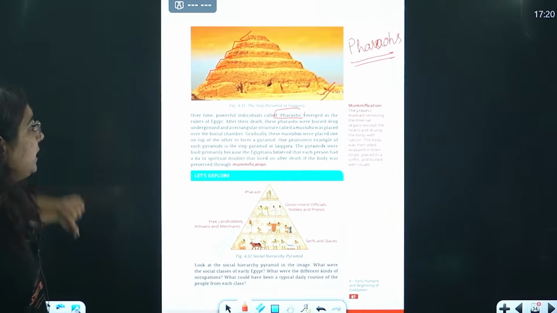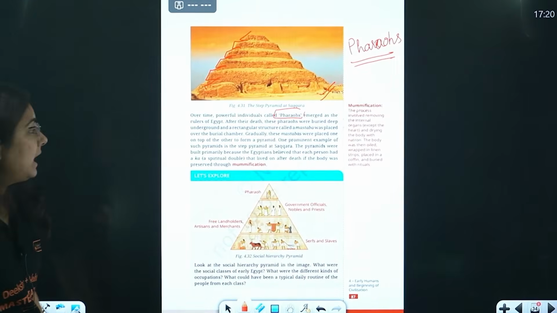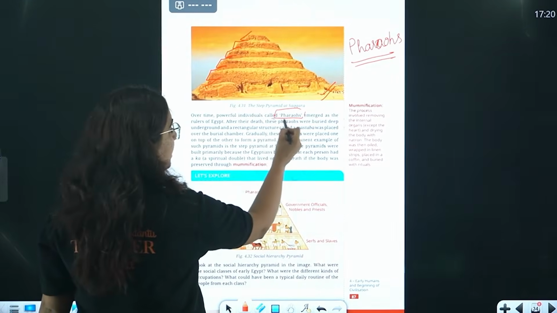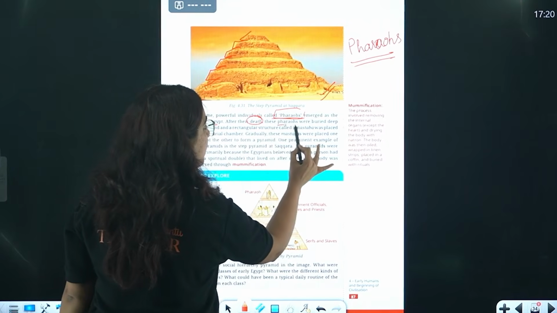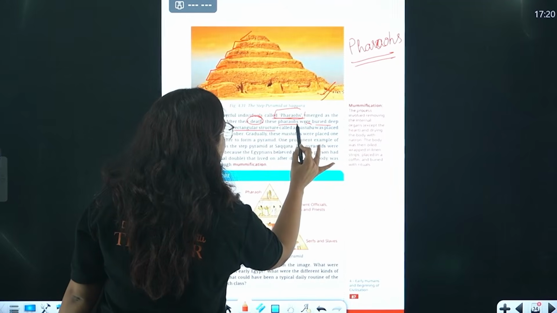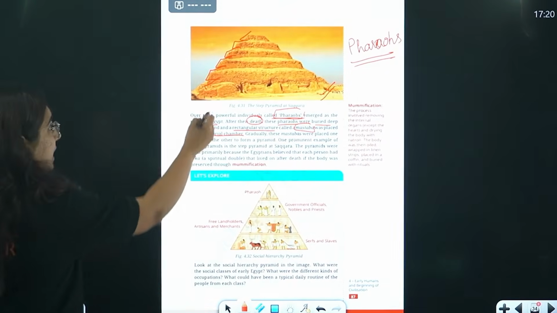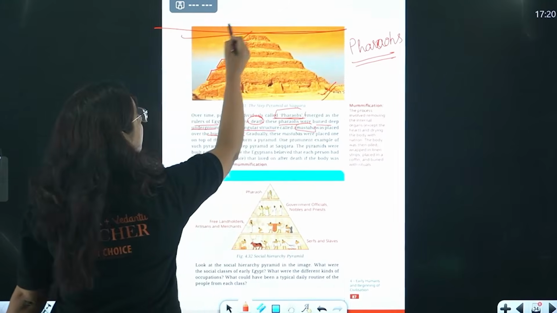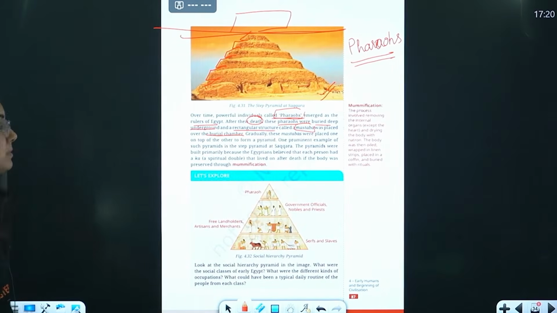You know that all these actually are differentiated from each other. Like the powerful individual was living at the top, right? You know who he was? Pharaohs. They emerged as the rulers of Egypt. After their death, these pharaohs were buried deep underground, and a rectangular structure called mastaba was placed over the burial chamber. So what was done? It was buried under the ground and only a chamber was kept above there.